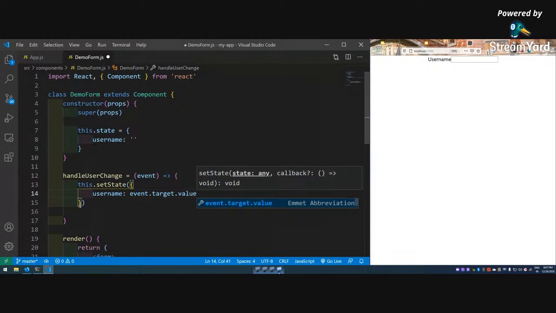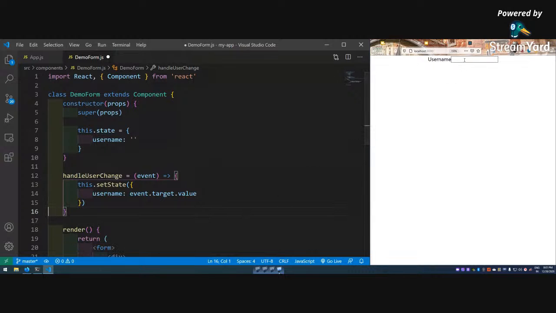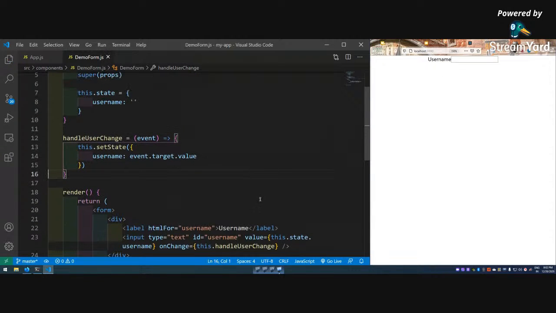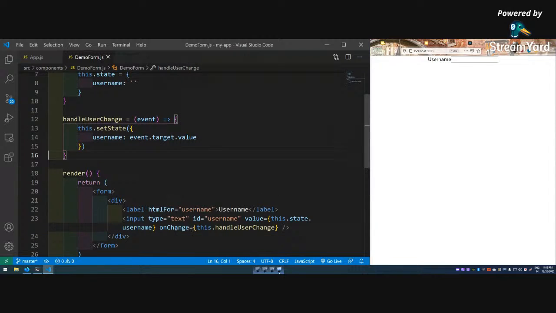So inside a form we have access to the event, and event.target.value is whatever we type here. So this I have done, the onChange.